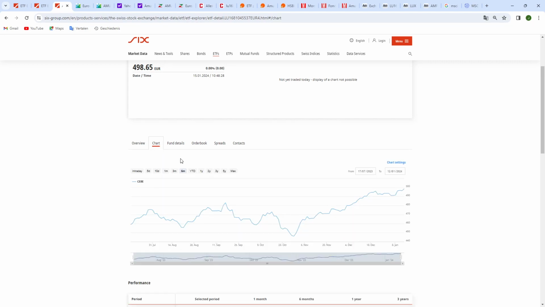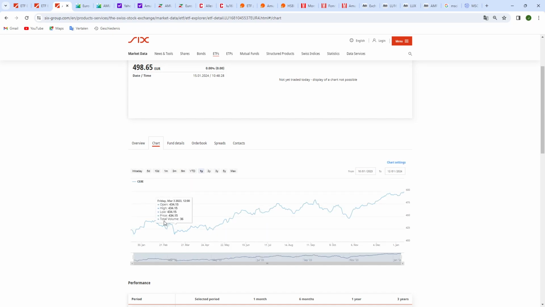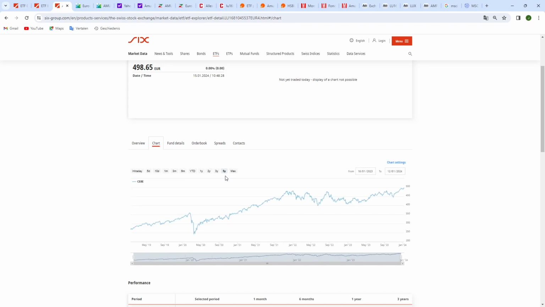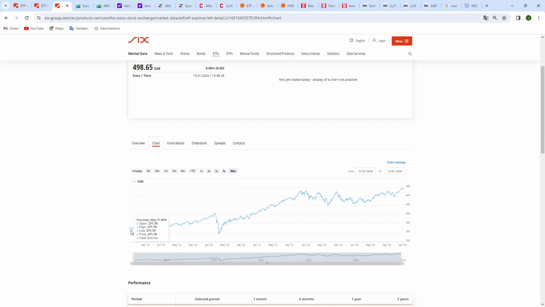And then you can also click the chart. Here you can choose the time period. So 6 months is depicted now. That's a really nice graph. This one is also going up. If you look at the 5 years, of course here's the drop because of the start of the COVID pandemic. And the max period, because on the SIX Stock Exchange it started trading around the beginning of May of 2018. It starts here, the graph. In fact, the index that it tracks started way earlier, around 2009, 2010.